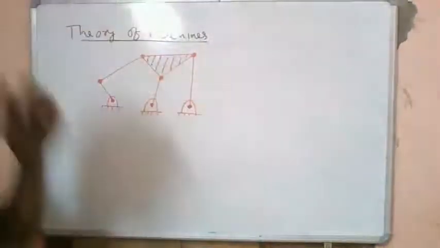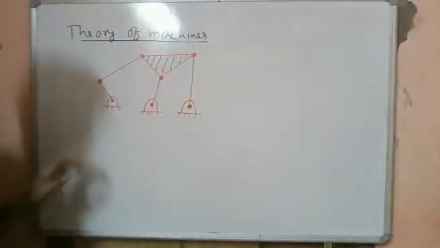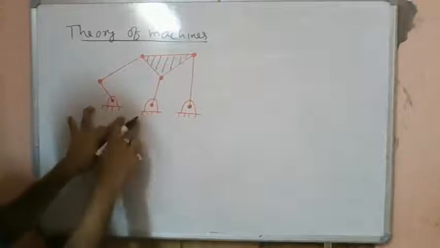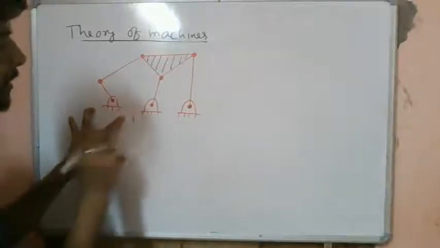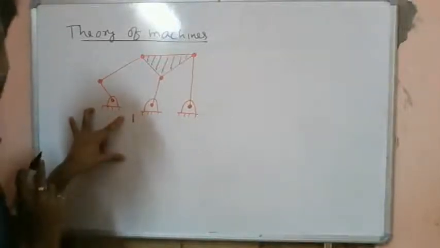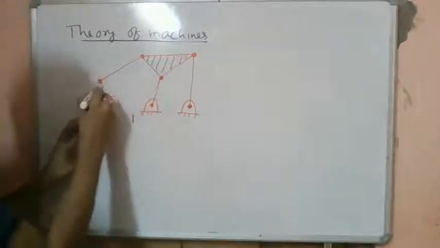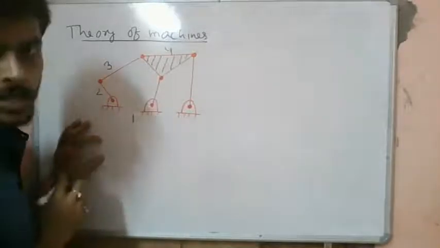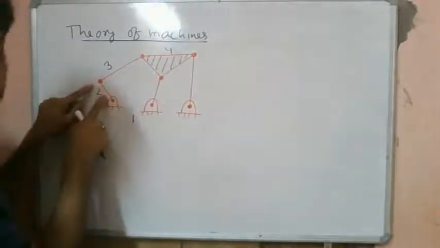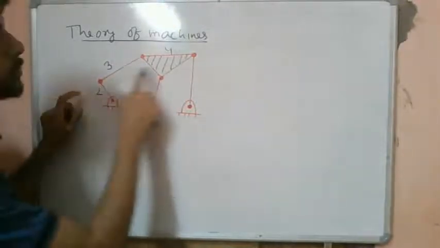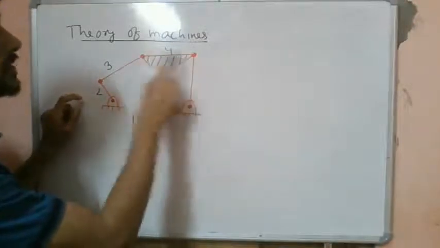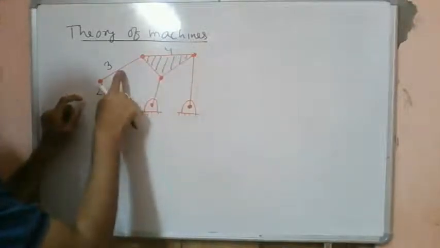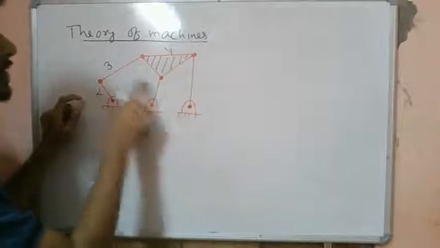We have this ground, which will be considered as link number 1. This is 2, this is 3, this is 4. Now we identify that this is a binary link, this is a binary link, but you see here, this link is connected to 3 different rigid bodies.